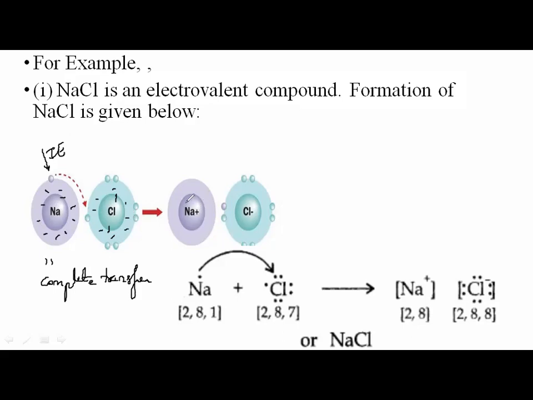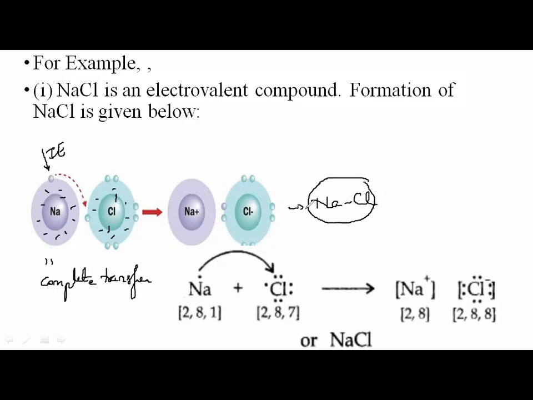Yes. So what happens? Na after losing the electron becomes Na+. Cl after gaining the electron becomes Cl-. You can see this electron is being gained by Cl, and there is an electrostatic force of attraction which makes them come together and form NaCl. And this bond is called what? It is called ionic bond. And this whole compound as a whole is called an ionic compound.